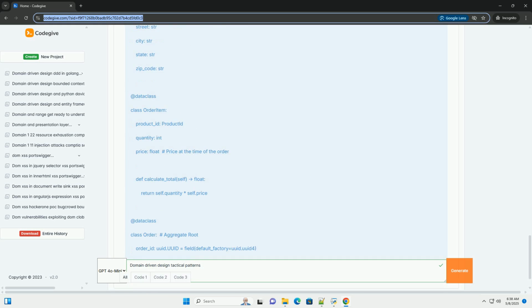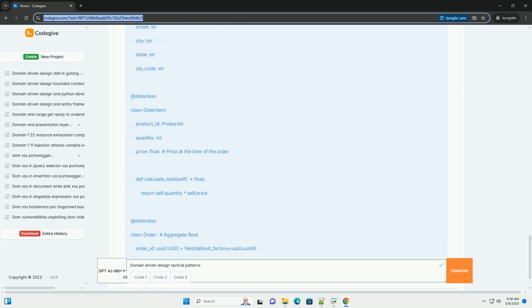Explanation. The Order is the entry point for any operations related to an order. You don't directly manipulate OrderItem objects outside of the Order aggregate. The add_item method enforces business rules, such as preventing adding items with a non-positive quantity. The calculate_total method performs calculations based on the aggregate's data.